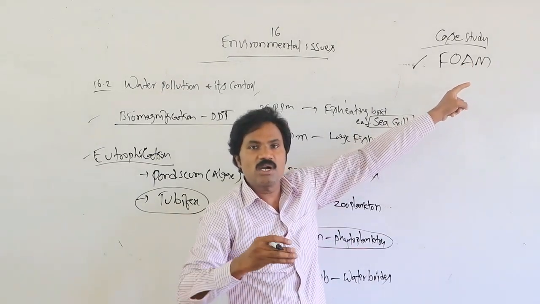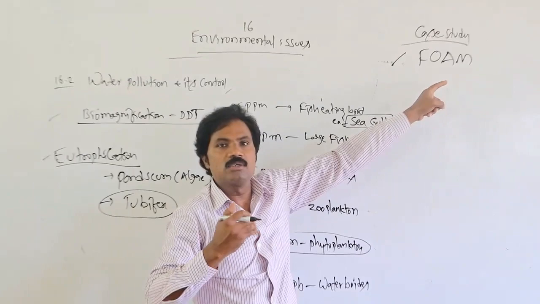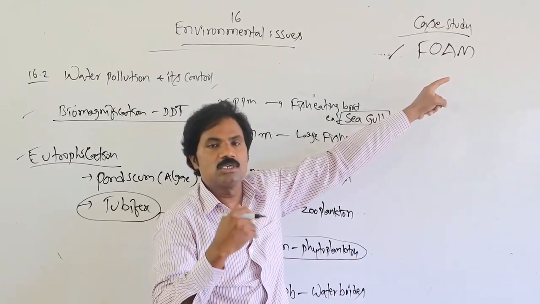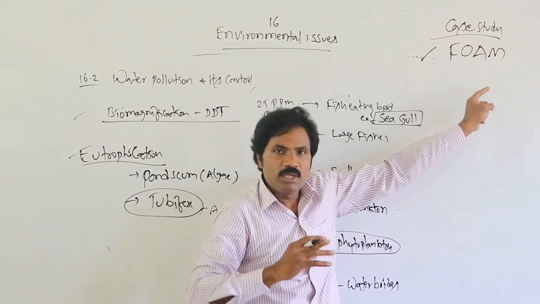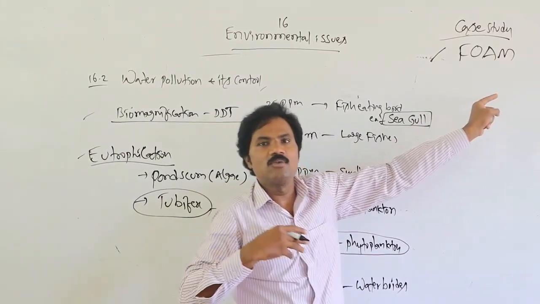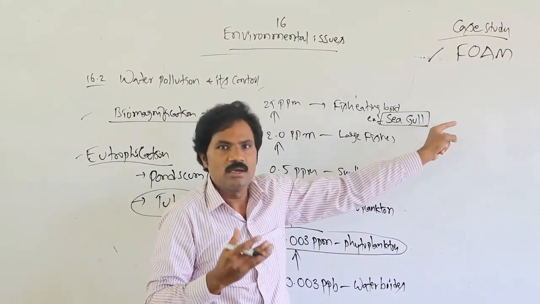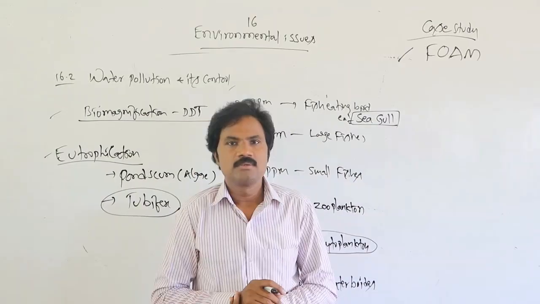Whatever effluents and sewage there are, before discharging to normal water bodies, they get recycled, the waste materials are recycled.